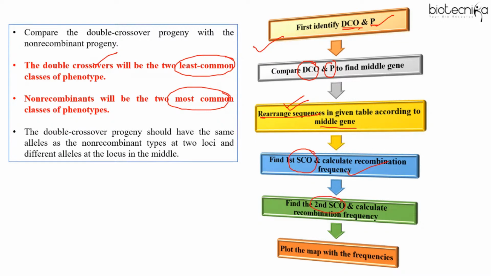Find out the second single crossover and calculate recombination frequency. And lastly, plot the map with the frequencies. Remember this flow chart. To make you recall and revise the concept faster, I have specifically made this flow chart. So make sure that you revise it thoroughly. Please go through it, because next I will be moving over to the question and then we'll be solving the question.